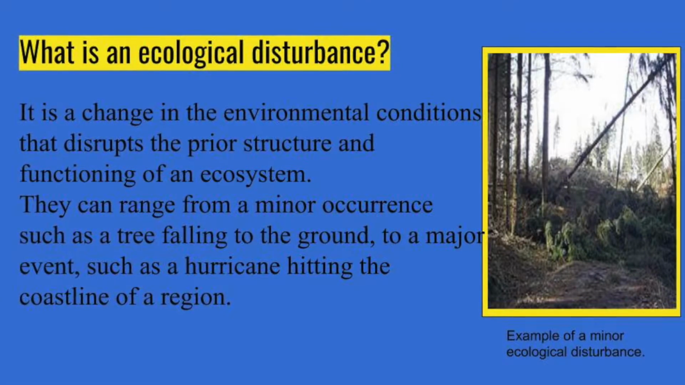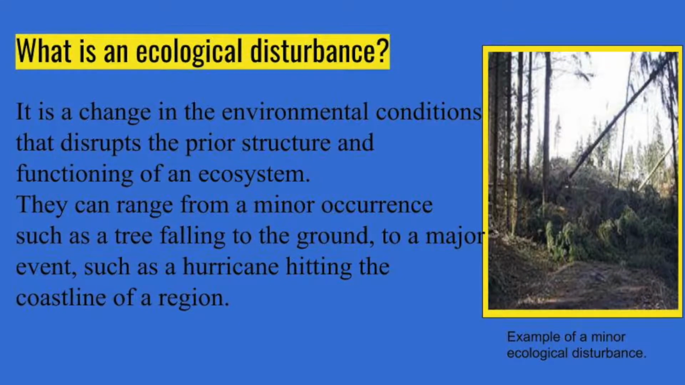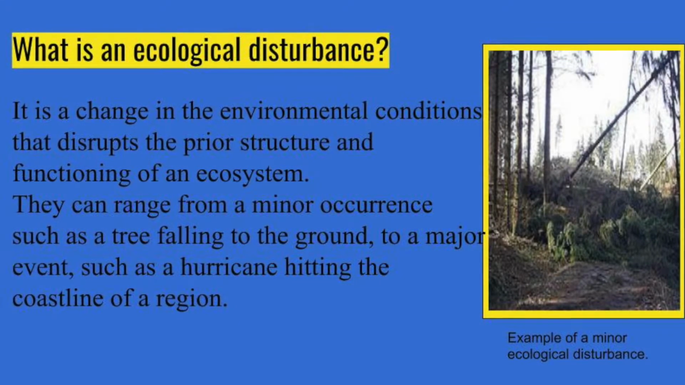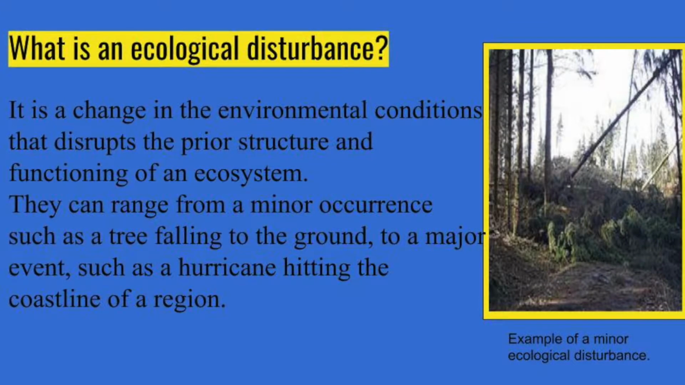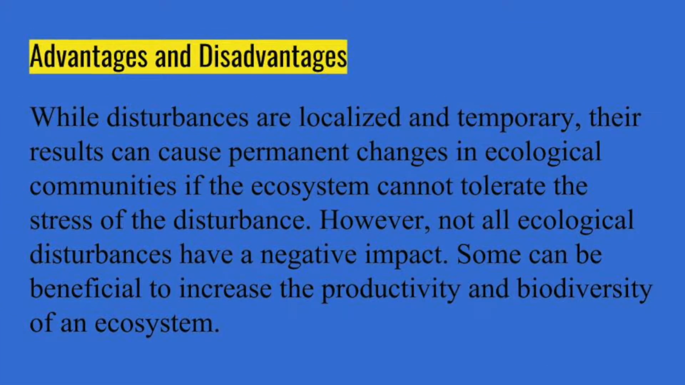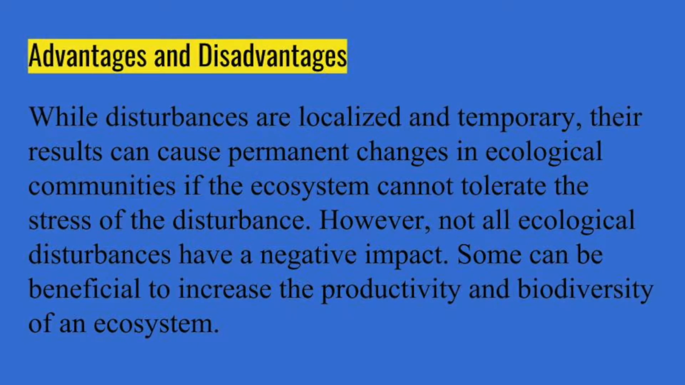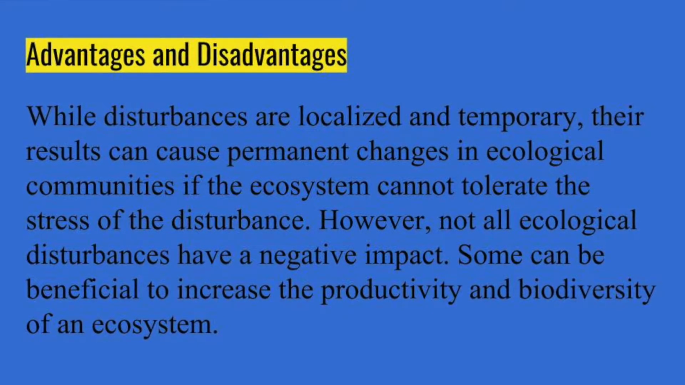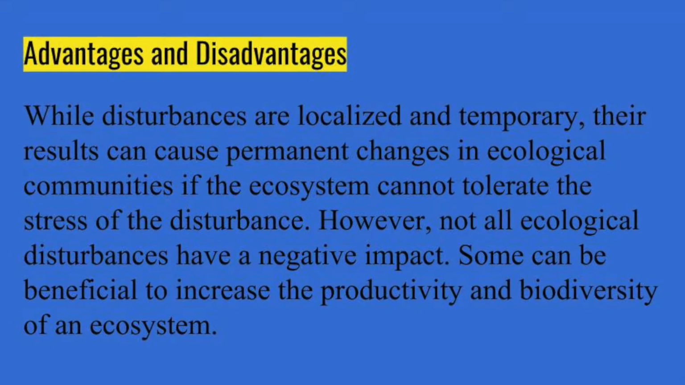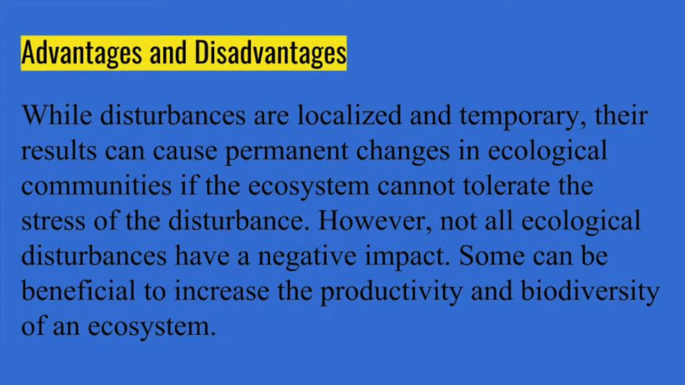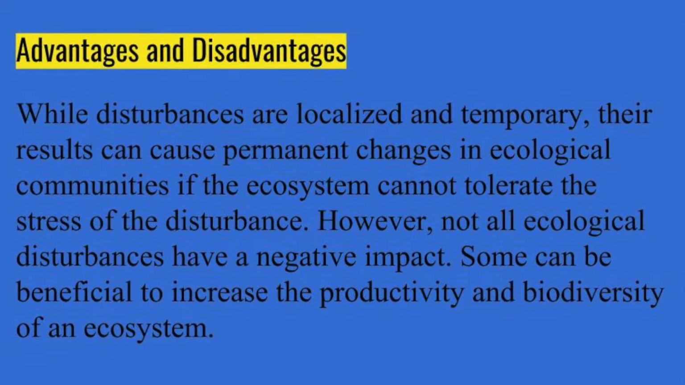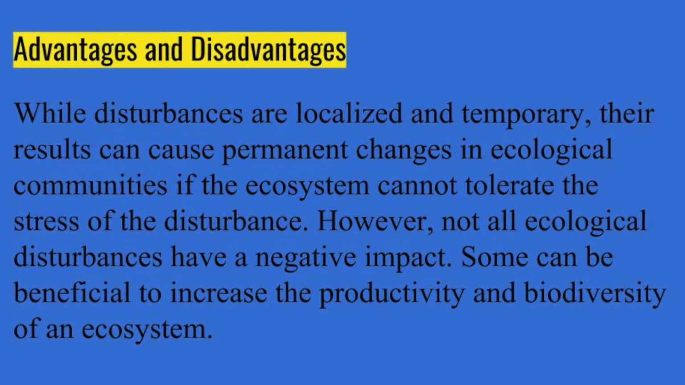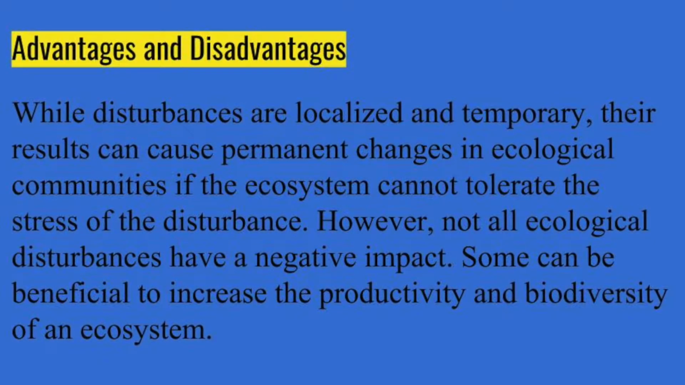They can range from a minor occurrence, such as a tree falling to the ground in the picture, to a major event, such as a hurricane or a forest fire hitting the coastline of a region. While disturbances are localized and temporary, their results can cause permanent changes in ecological communities if the ecosystem cannot tolerate the stress of the disturbance. However, not all ecological disturbances have a negative impact. Some can be beneficial to increase the productivity and biodiversity of an ecosystem.